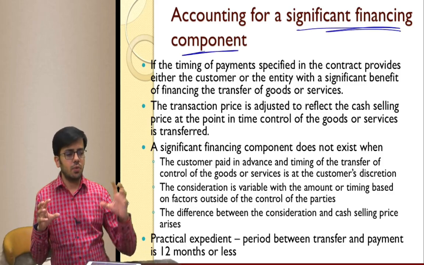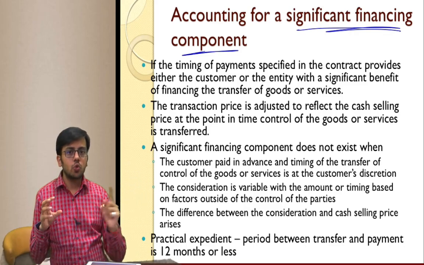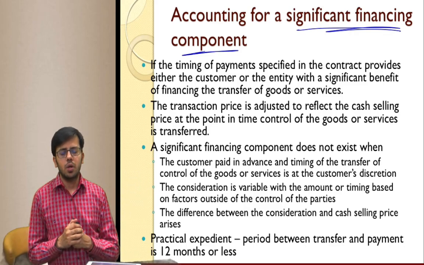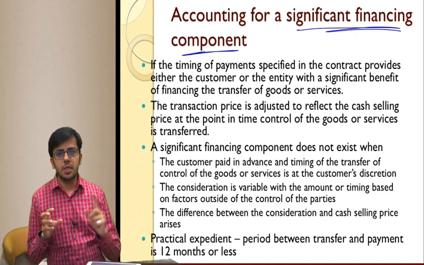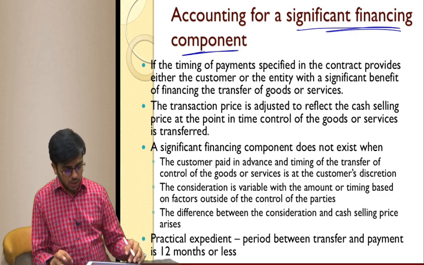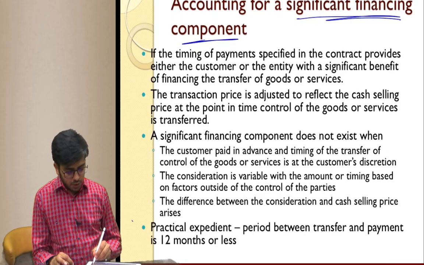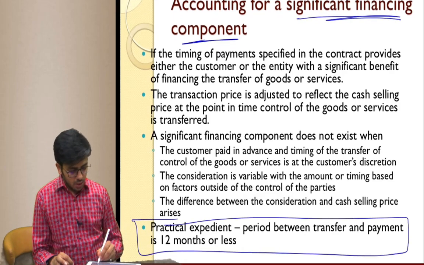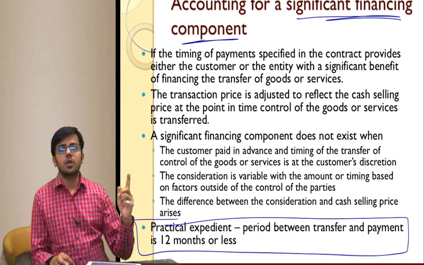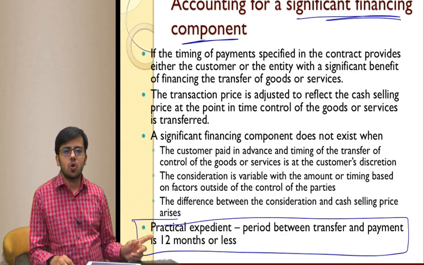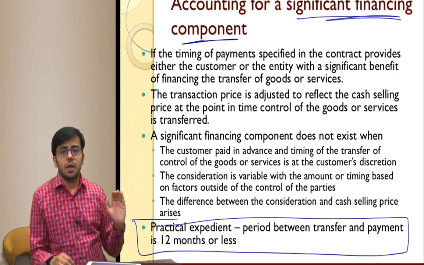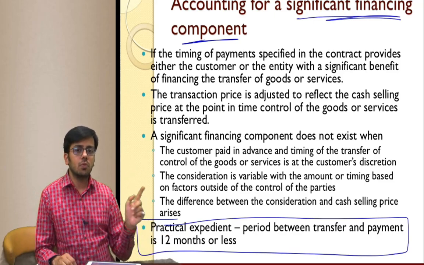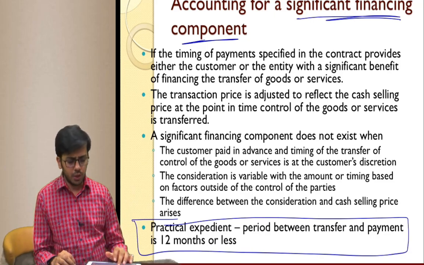When the goods are received and when the payment will be made, there is a huge time gap between the two. Or when the payment is made earlier and goods will be given later, and there is a huge time gap between the two. What do I mean by huge time gap? Just look at this practical expedient. The time gap is more than 12 months. So if it is 12 months or less, we don't consider there is a financing component. If the time gap is more than 12 months, then we consider there is a financing component.